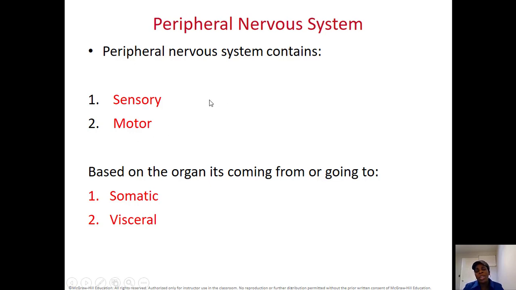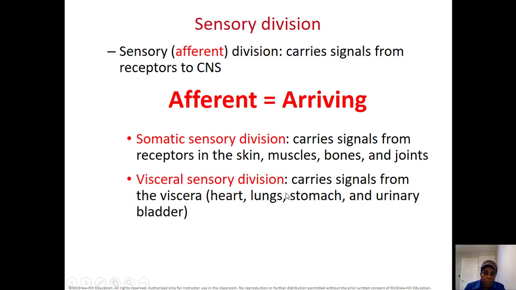But based on where the information is coming from or is going to, the sensory division can be either somatic or visceral. So if the information is coming from the muscle, for example, it'll be the sensory somatic. If it's going to the muscle, motor somatic. If it's coming from the visceral, sensory. If it's going to the visceral, it'll be visceral motor or autonomic nervous system.